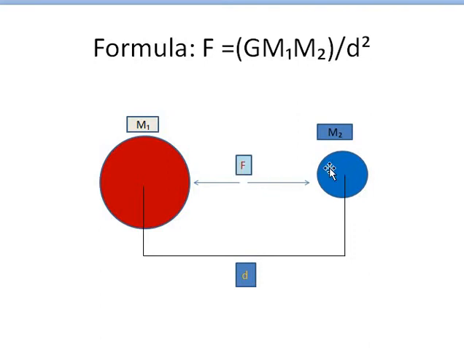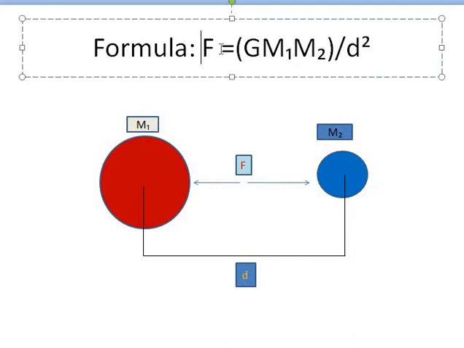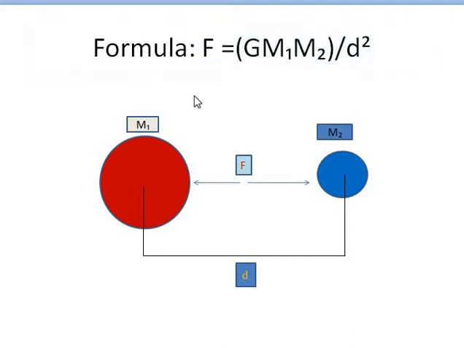F is the force of gravitation between these two bodies, and they are mutual and equal also. Because of these two masses, the gravitational force exists when they are kept at a distance, and this force can be calculated by using this formula. Look at here, you can see that F equal to G times m1 times m2 whole divided by d square. This is the most important formula of the law of gravitation. Now we derive this formula.